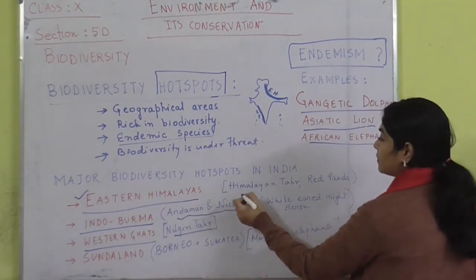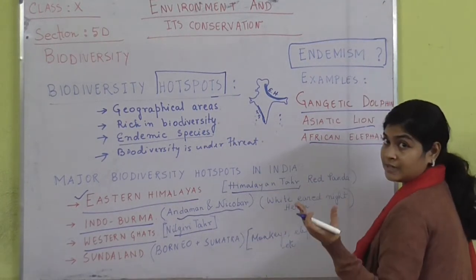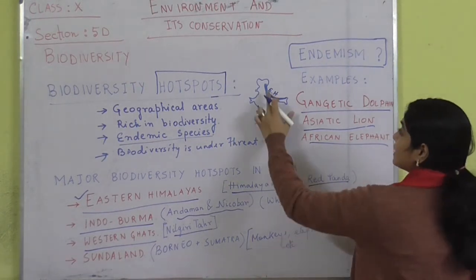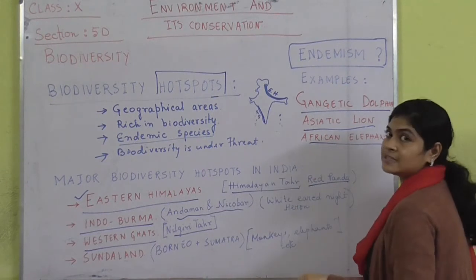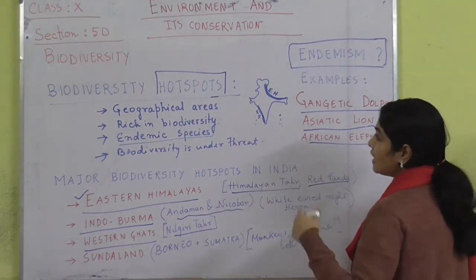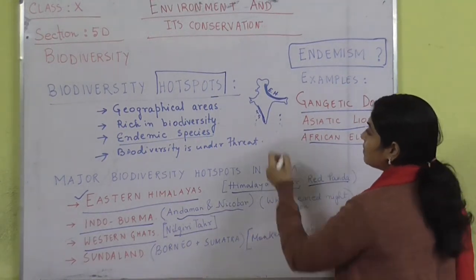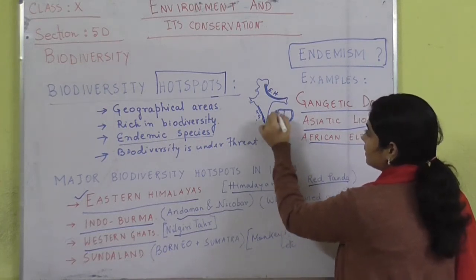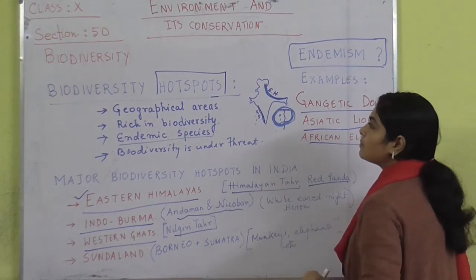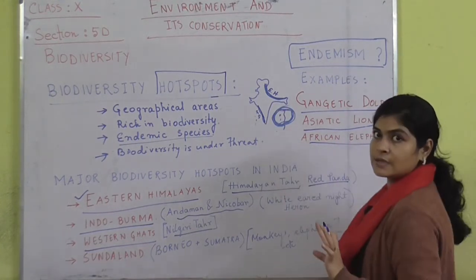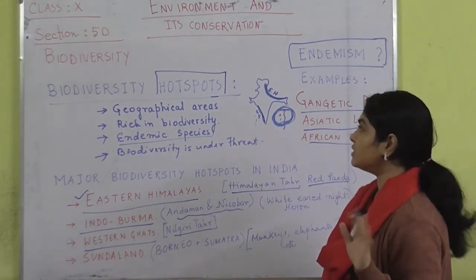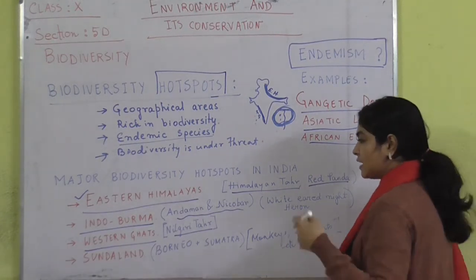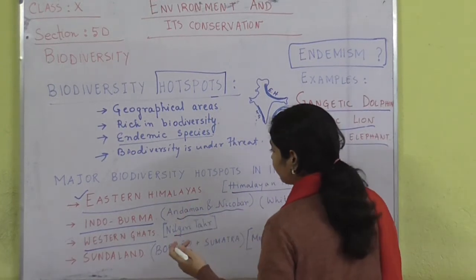Eastern Himalayas is famous for the Himalayan tahr. It's a completely different species. Then we have the red panda. So these are certain endemic species which are present in the Eastern Himalayas and the Western Ghats. Other than that, there is the Indo-Burma region, which is generally the Andaman and the Nicobar area. This area is included in India of course, and it is also very much famous for its diverse biodiversity, diverse flora and fauna.